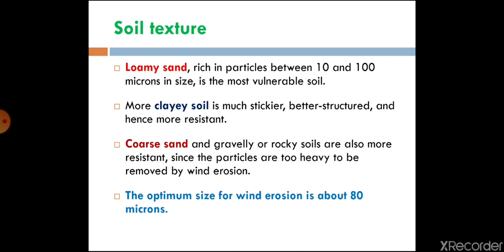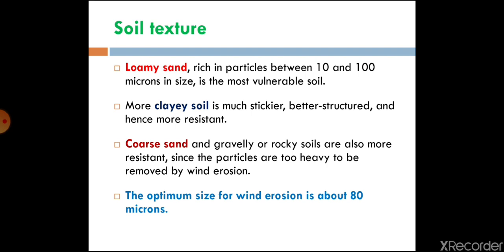Similarly, clay soil has one good property against wind erosion, that is stickiness. At some moisture content it is better structured. Clay soil is better structured, so due to the water present in the clay soil, it shows more resistance against wind erosion. So it is better for a field where clay soil is available.